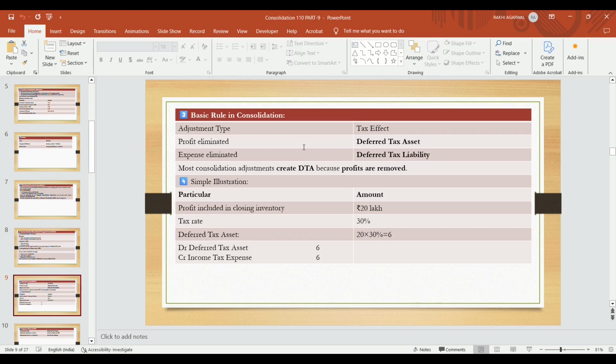And expense eliminated means we reduce expenses in the consolidated adjustments, so profit increases. We have to pay extra tax for that, because if expenses are lower, profit will increase. In that case, our liability arises, so a deferred tax liability will arise. Profit included in the closing inventory: suppose, for example, the profit included in closing inventory is 20 lakh. The tax rate is 30%. Because it is profit lying in the closing inventory, we have to eliminate it, and if profit is eliminated, then a deferred tax asset will arise. So the deferred tax asset becomes 6 lakhs. The journal entry is: deferred tax asset account debit, to tax expense.